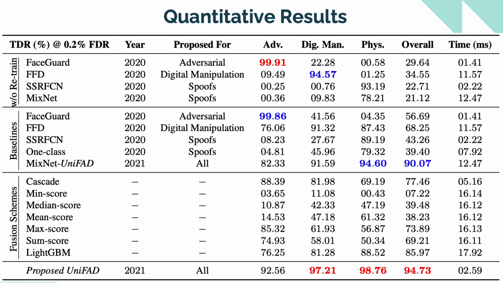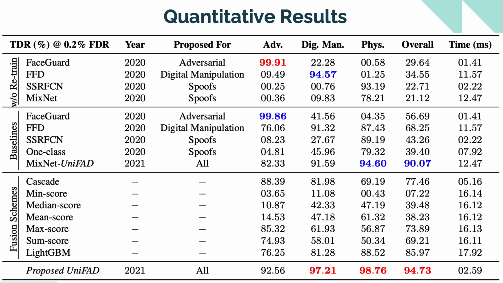Here are the detection accuracy and true detection rate at 0.2% false detect rate on the grand fake dataset. We report time taken to detect a single image on an NVIDIA 2080 Ti GPU. We first report the performance of 4 state-of-the-art adversarial, digital manipulation, and spoof detectors individually without doing any sort of retraining on the top. After retraining those 4 SOTA detectors on all 25 attack types, we find that they generalize better across categories. Unsurprisingly, these defenses perform well on some attack categories, however, while failing on others.